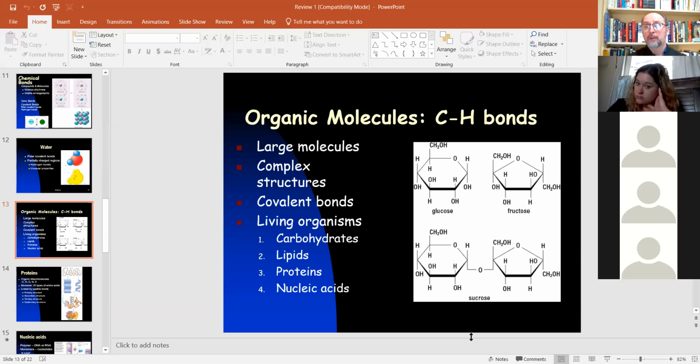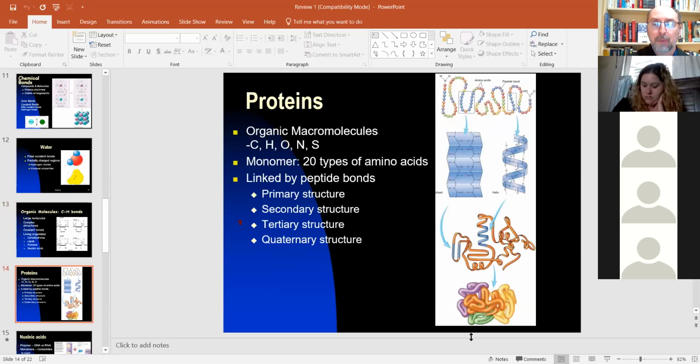The organic molecules, there's far fewer of them, but these are important because they do important jobs. So these all contain carbon and hydrogen. Again, I'm not going to ask you about sucrose, but I might ask you about carbohydrates. I might ask you about a lipid. Why is a lipid a lipid? Particularly important, proteins.